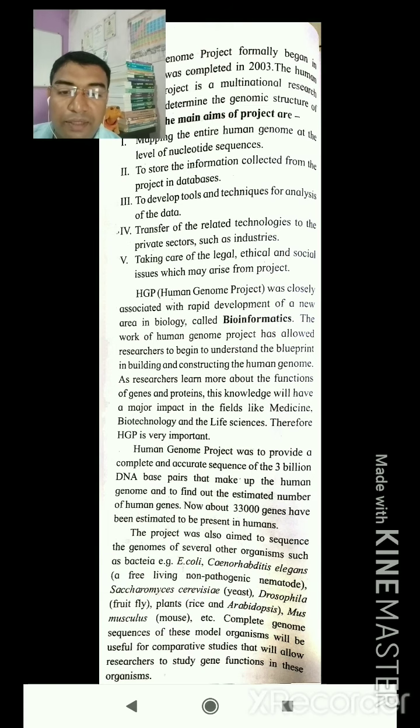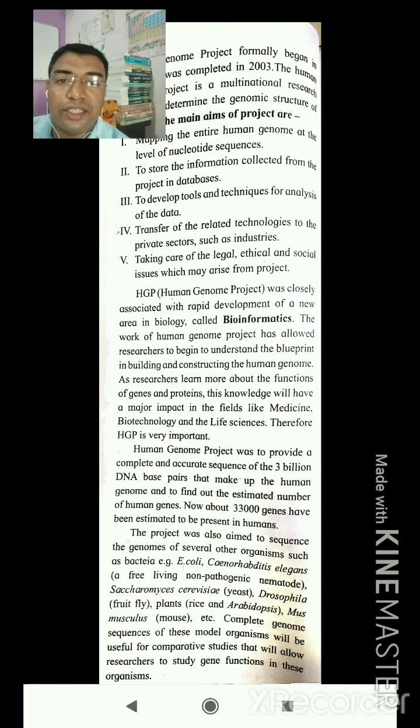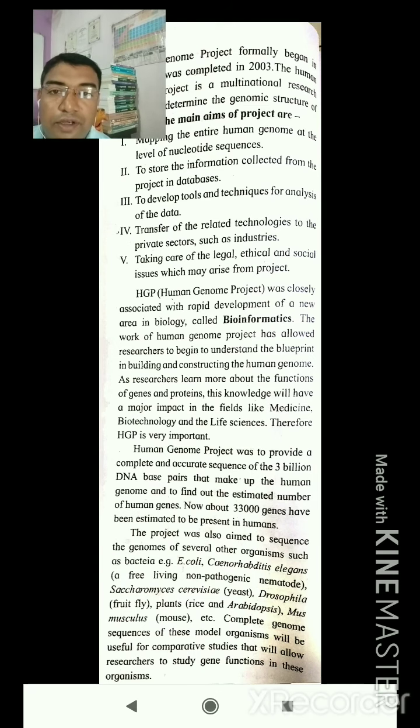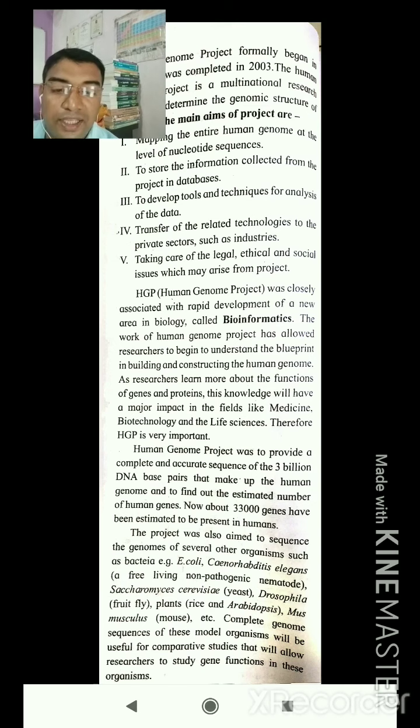The project also aimed to sequence the genomes of several other organisms, such as the bacteria E. coli, that is Escherichia coli, and then Caenorhabditis elegans, a free-living non-pathogenic nematode, and Saccharomyces cerevisiae, which is found in fermentation. We know that it is a yeast. Drosophila, that is a fruit fly, plants, rice, Arabidopsis, Mus musculus, that is mouse, etc. So all these genomes have been isolated and put in HGP.